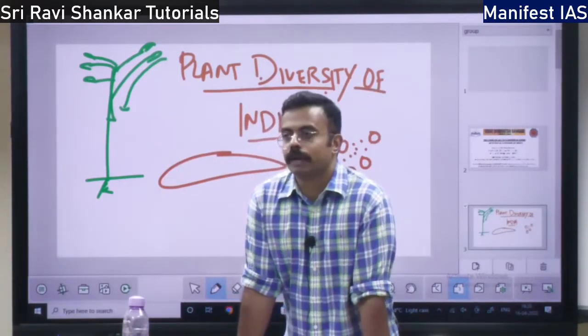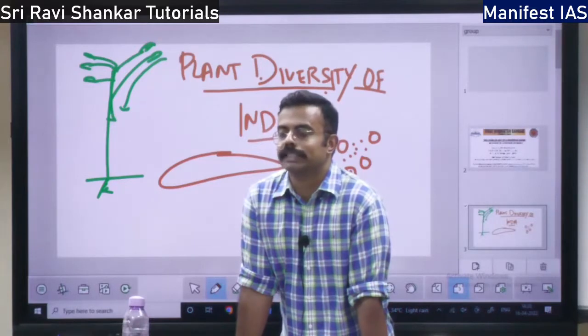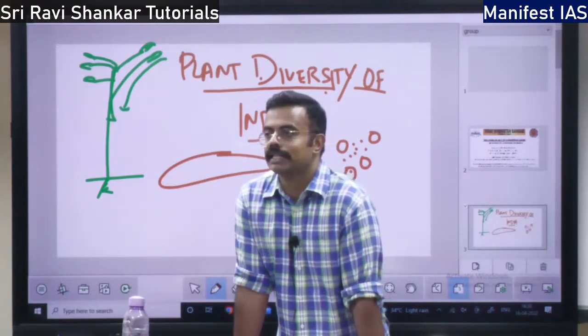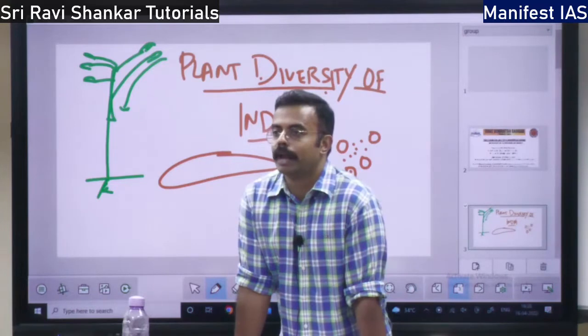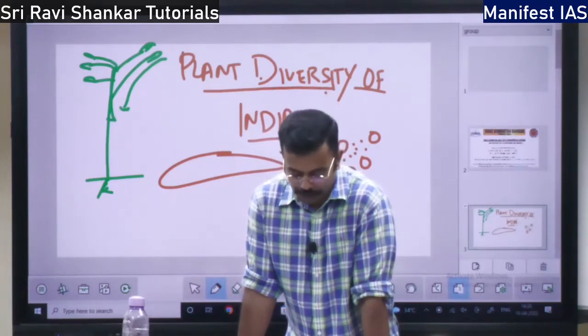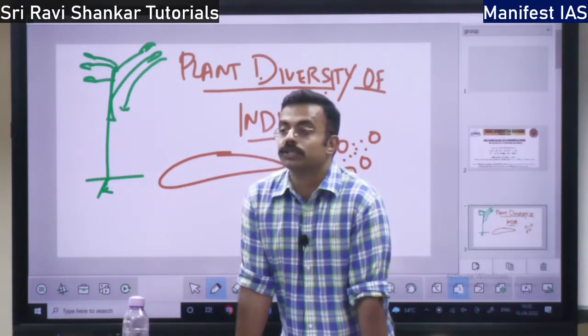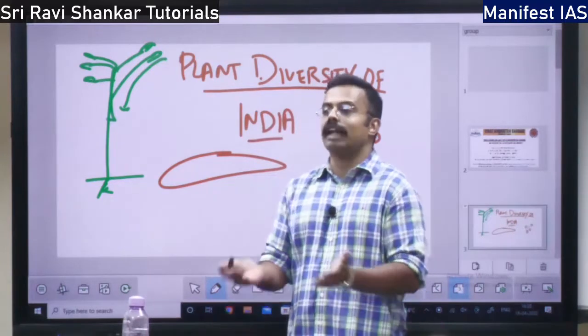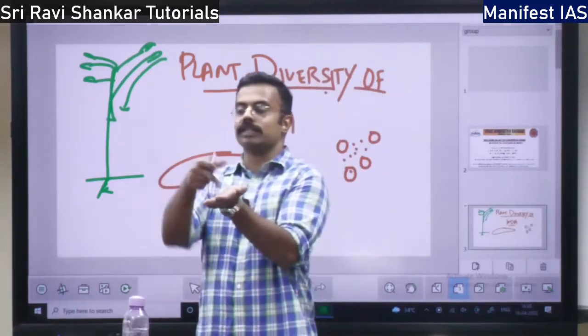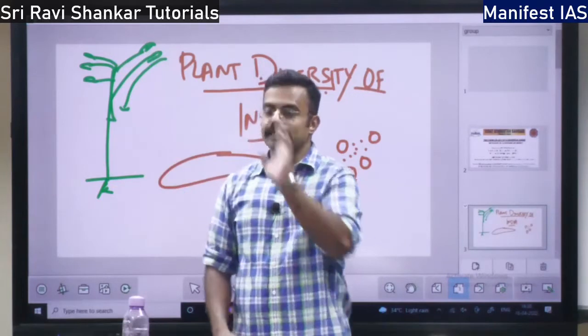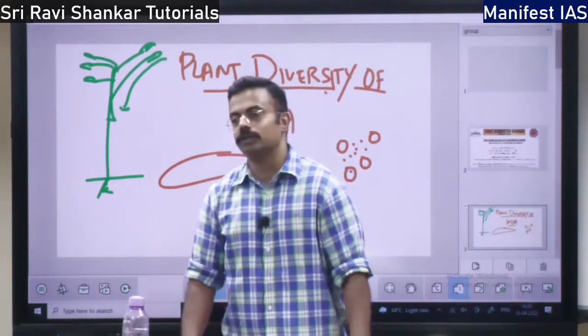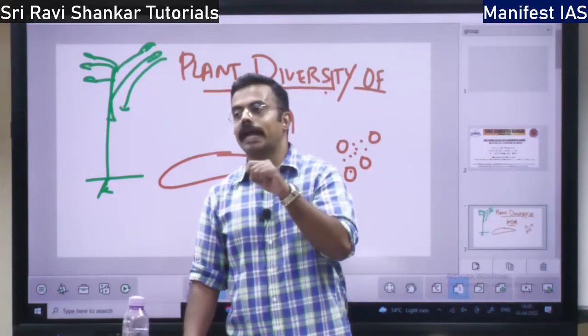So in insectivorous plants, you have two types of plants. One is active insectivorous plant, another is passive insectivorous plant. Under active insectivorous plant, it is going to act as a leaf trap. There will be a leaf. If an insect comes and sits, it is going to close. That is active insectivorous. Passive insectivorous, there will be a pitfall mechanism.